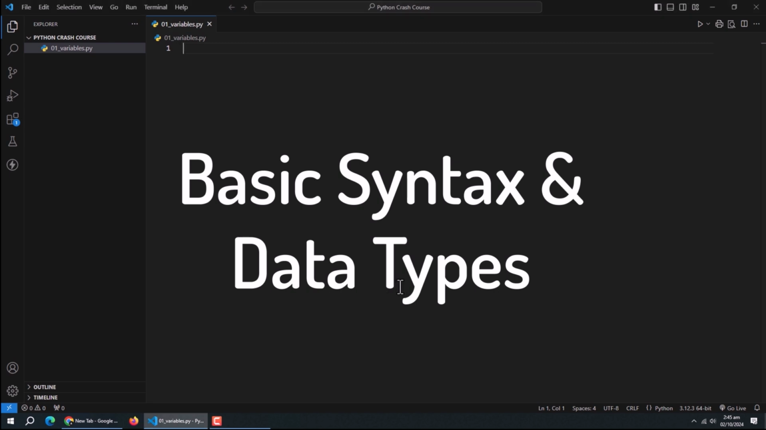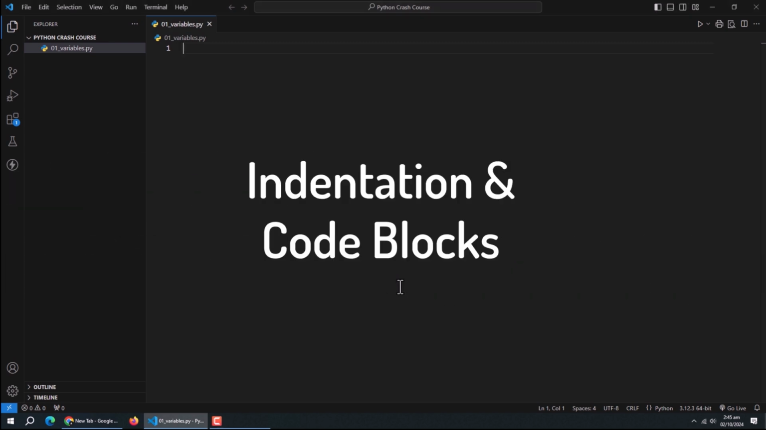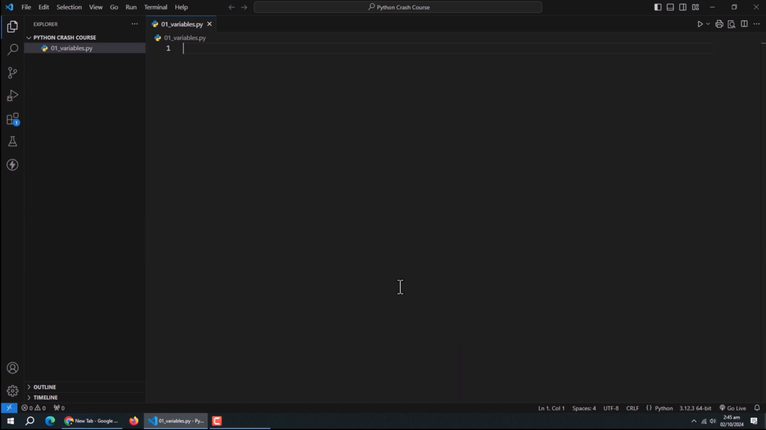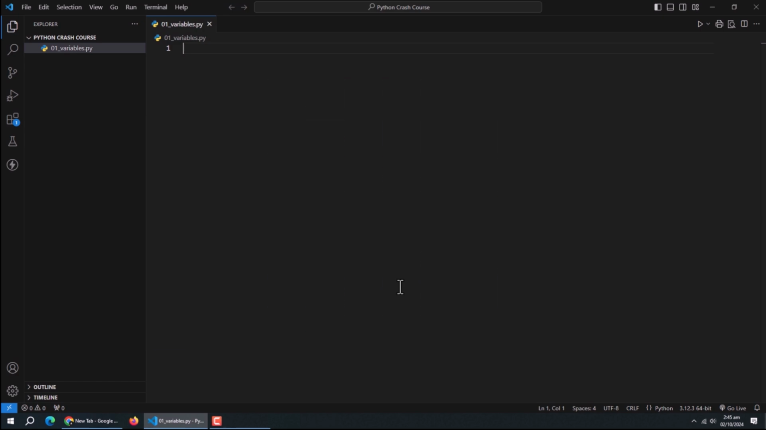Basic syntax and data types. Before talking about basic syntax and data types, let's talk about indentation and code blocks. You might know in other languages we use curly braces to group code together. However, in Python we implement things a bit differently. Here we use indentation. It does not only make the code look pretty, but it's how Python understands the structure of the code. Let me show you what I mean.